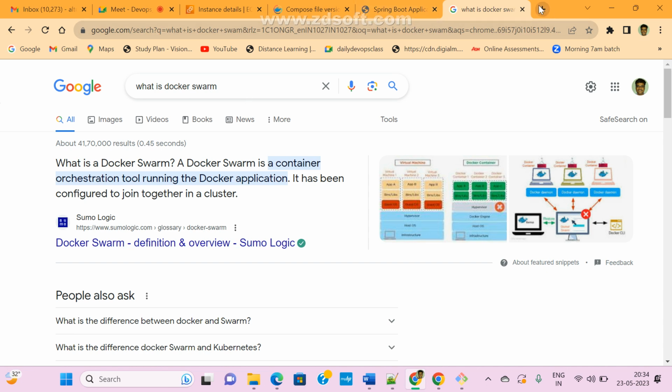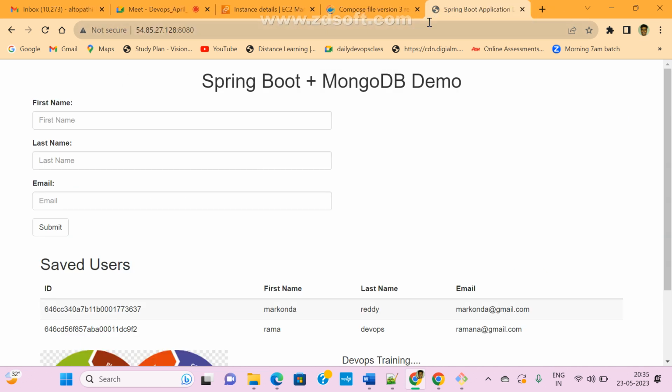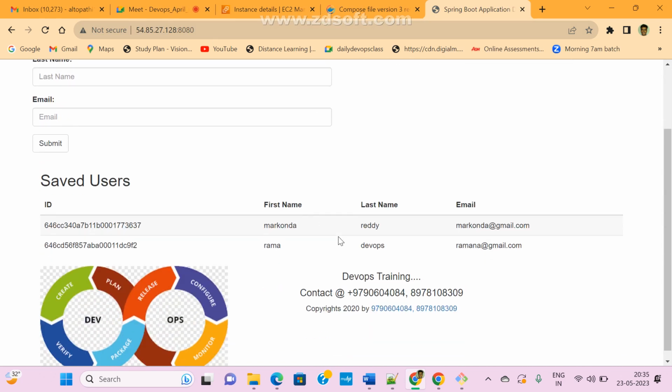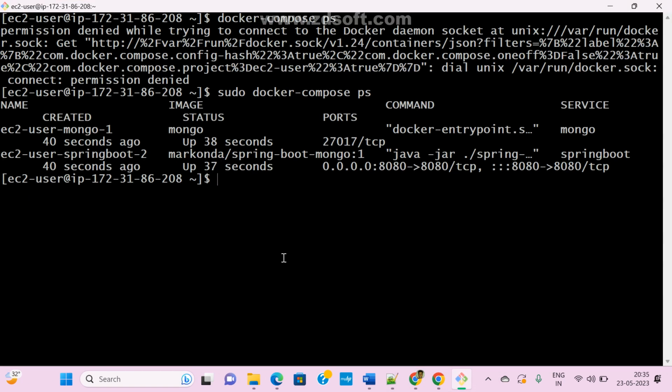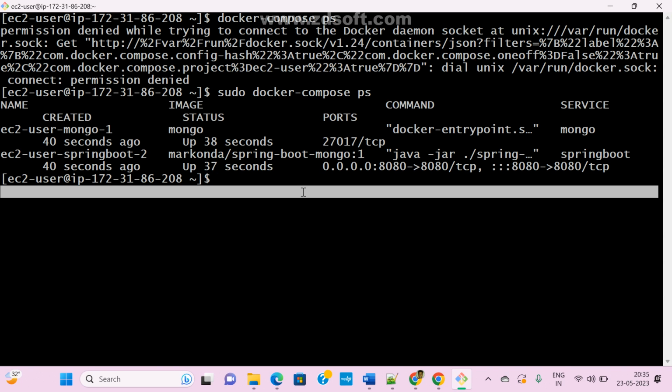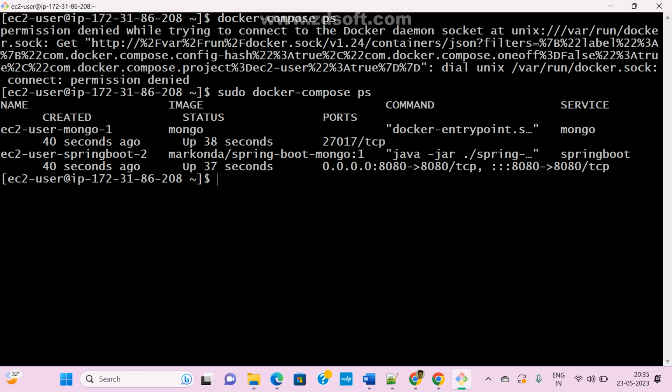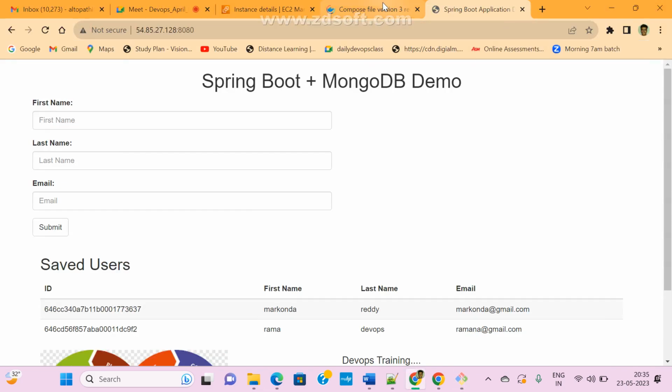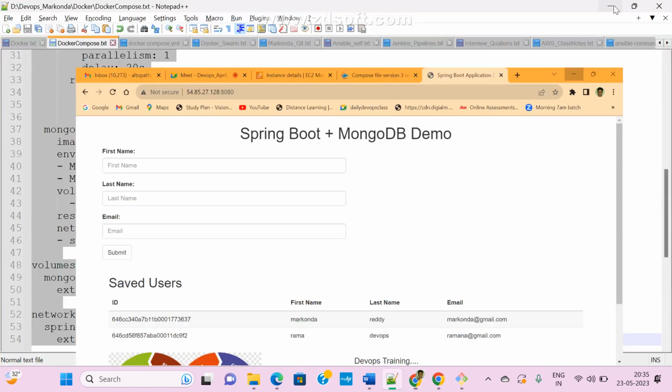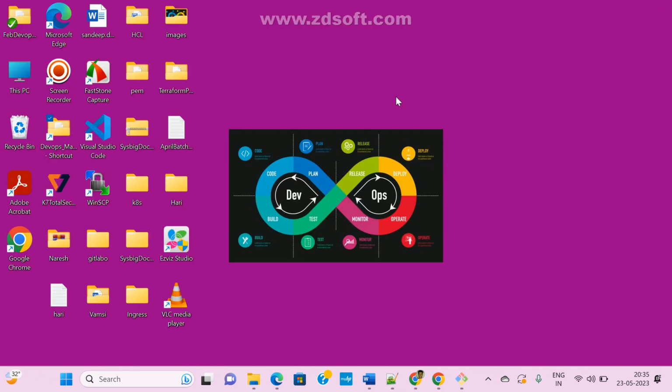Okay, guys, any doubts? So just remember how it is working. This is very simple. If you want to know more, just type docker. It shows a timeout error, just wait. So what is the command? docker-compose. The help will display, and we can check all the commands, what is the use and how it will work. Clear, guys? Any doubts?